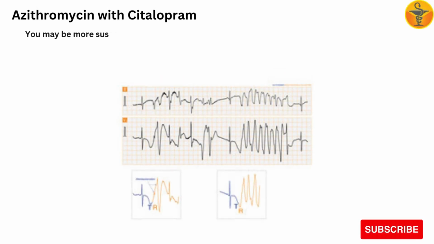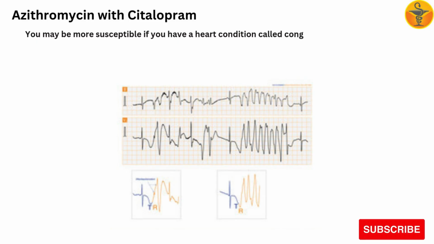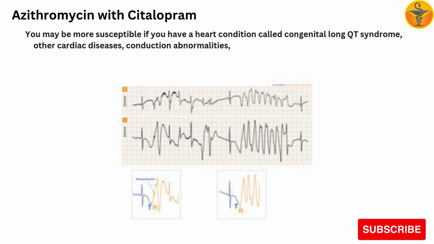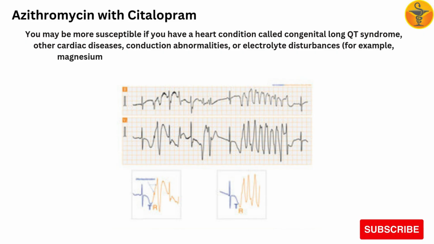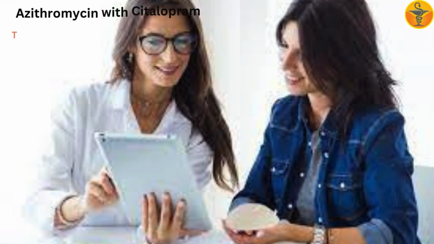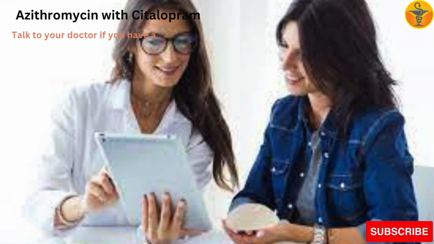You may be more susceptible if you have a heart condition called congenital long QT syndrome, other cardiac diseases, conduction abnormalities, or electrolyte disturbances, for example, magnesium or potassium loss due to severe or prolonged diarrhea or vomiting. Talk to your doctor if you have any questions or concerns.